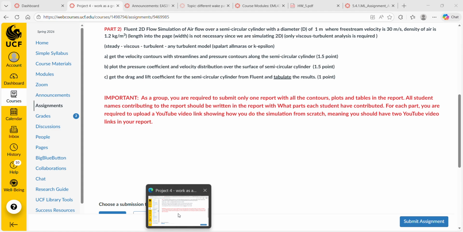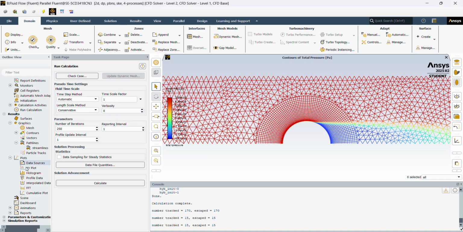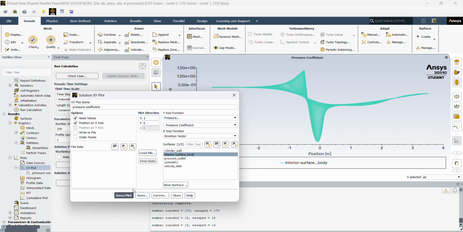Now we can move on to part B, which is plotting the pressure coefficient and the velocity distribution over the surface of the semicircular cylinder. Okay, go back into Fluent. Go down to XY plot. We'll name this our pressure coefficient. Change this to pressure coefficient here over our interior surface body. Go ahead and save our plot.